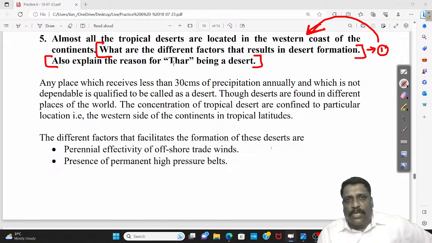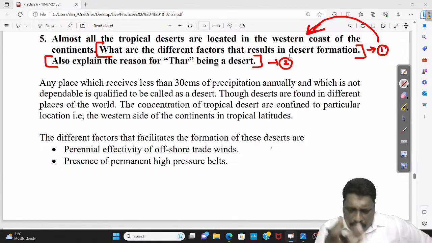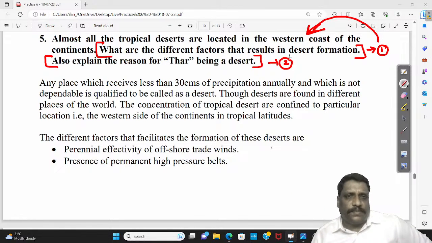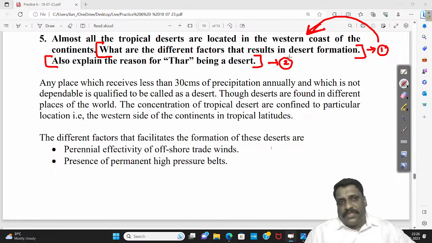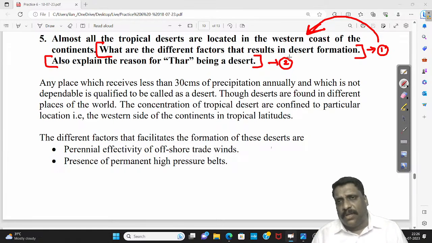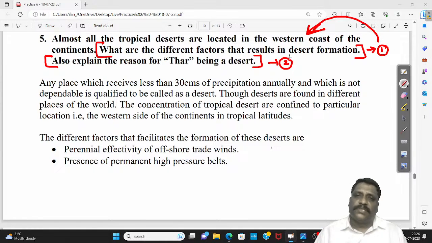Also explain the reason of Thar being a desert. This is the second question because later we'll understand. Of course we know the rest of the deserts, what we have taken, tropical desert, right? Sonoran Desert, Mojave Desert, Atacama Desert, Sahara, Kalahari, Namib, the Australian deserts, Gibson, Sandy, all these deserts.